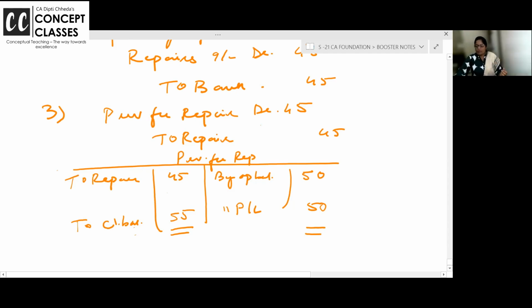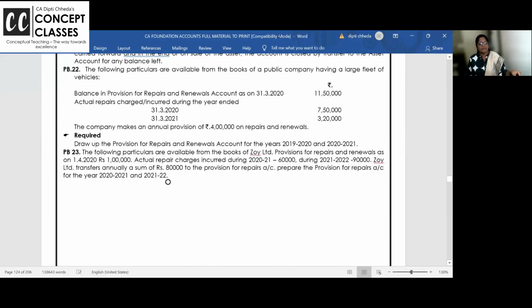Sure. Let us take up, after this, problem number 28. The last one from yesterday, what we had missed out. We will do it properly. 28, 23. 23 it is now.